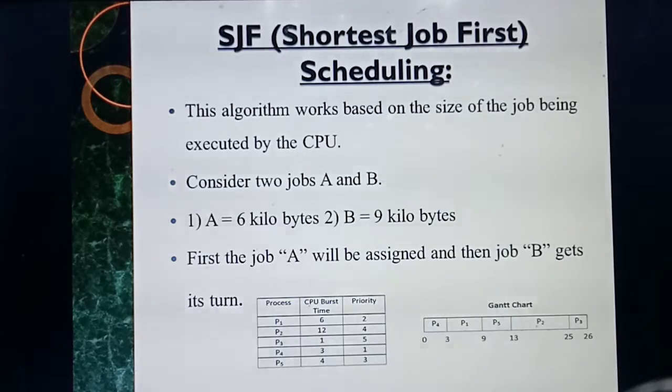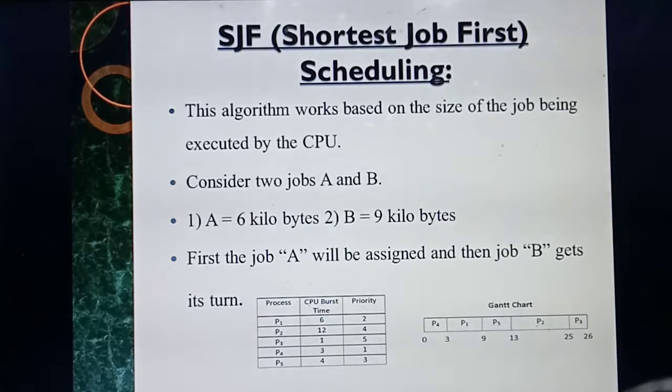So the next one is SJF. What's the second algorithm name? SJF. What does SJF mean? Shortest job first scheduling. In short form I am telling at the first: the process which has the lower capacity, for example a lower number, will run at the first. Understood? Which process has the lower capacity, that process will run at the first.